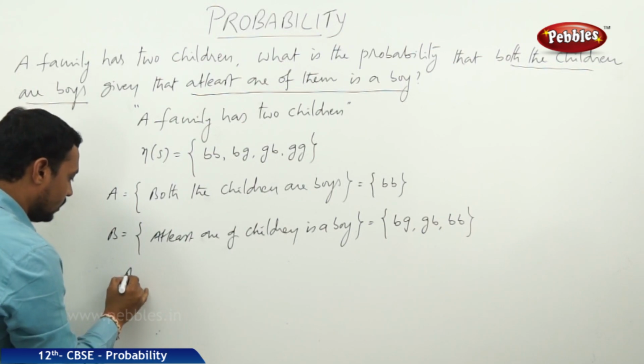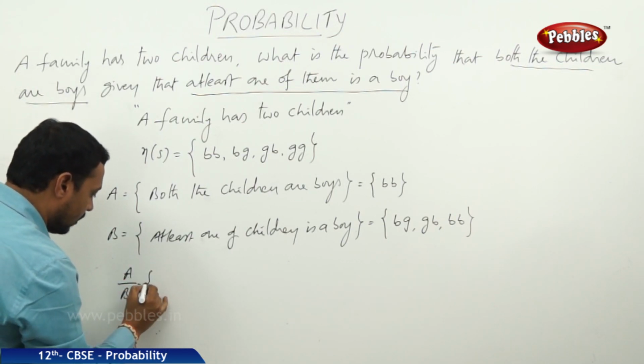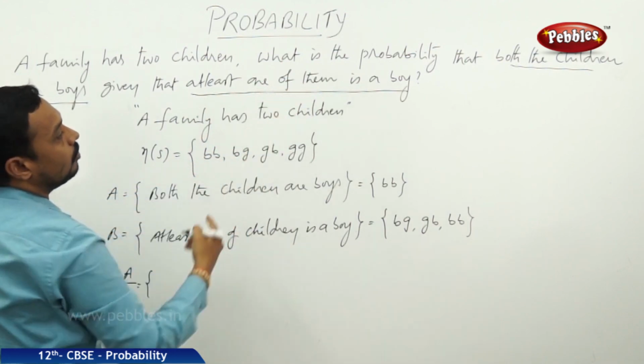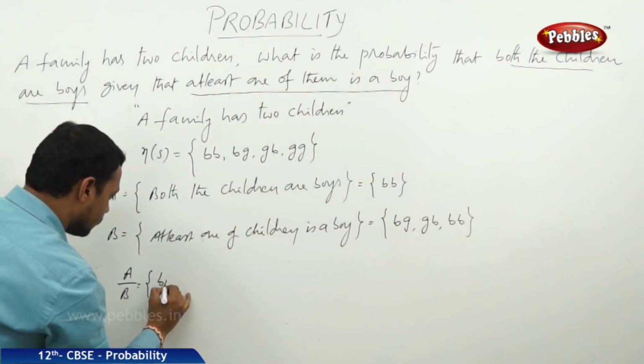Now let us define the conditional event A by B. What is that?